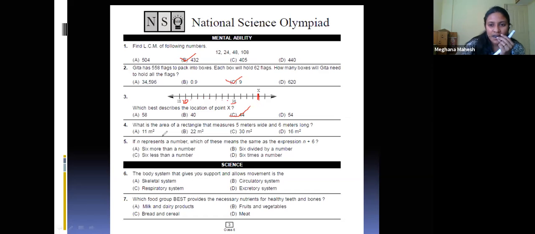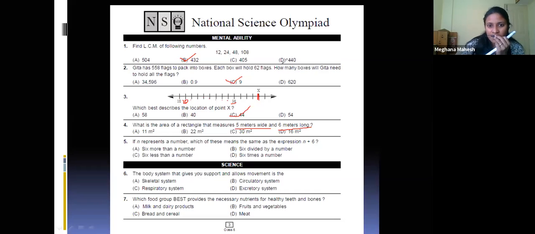Yes, I also got number 4. Okay, very good. Next, what is the area of the rectangle that measures 5 meters wide and 6 meters long? So length is 6 meters and width is 5 meters. What is the area of the rectangle?